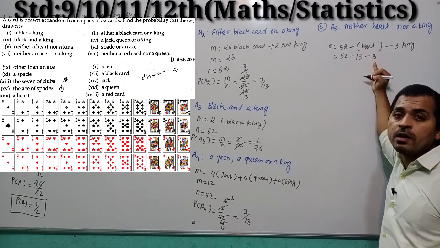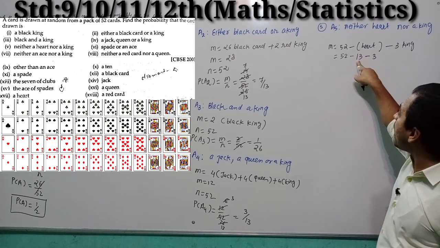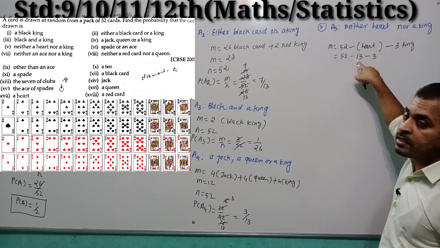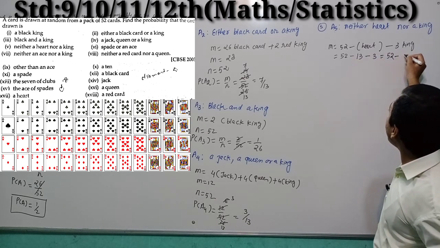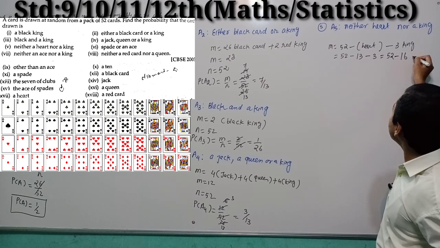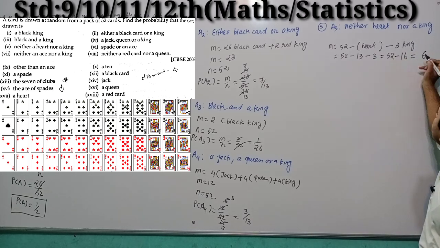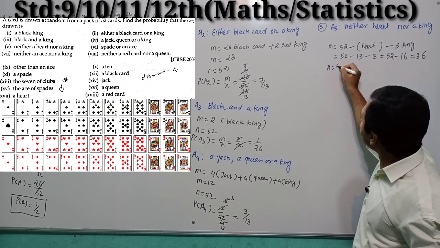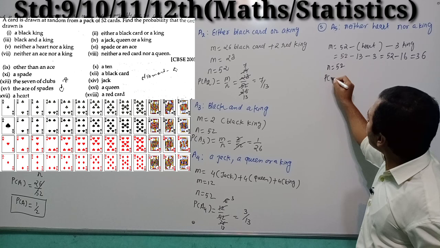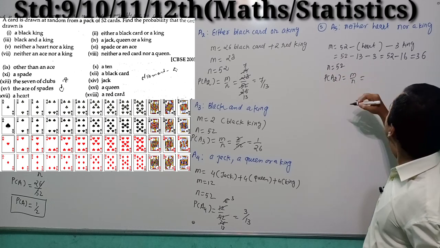So 3 kings of what? Club, spade and diamond, because the heart card is included in these 13 cards. So finally you are getting 52 minus 16, which is 36. And total number of cards is 52. So P of A5 is M by N, right?